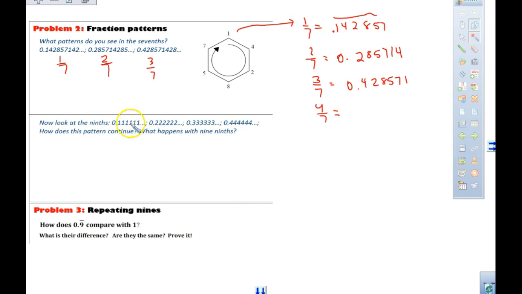So if you notice this pattern, 0.111, 0.222, that pattern for our ninths, right? But then we said 9/9 was equal to 1. But if we are continuing that pattern, shouldn't 9/9 be equal to 0.9 repeating? Right?